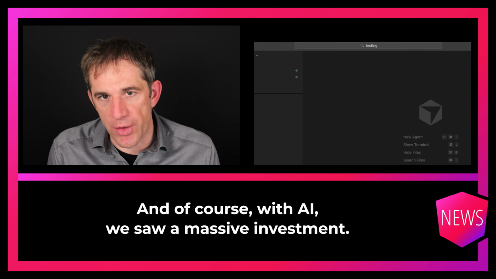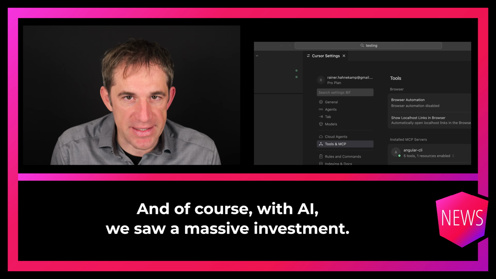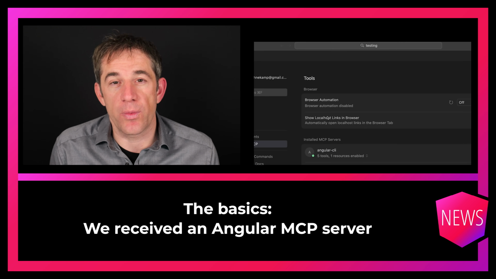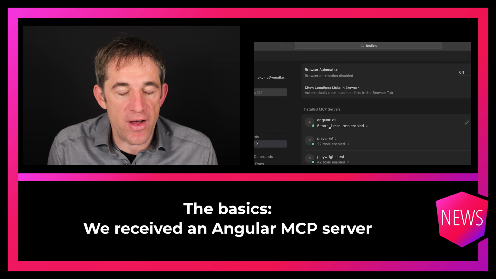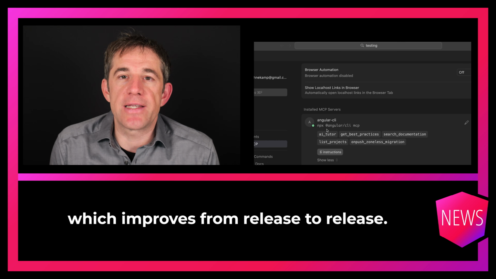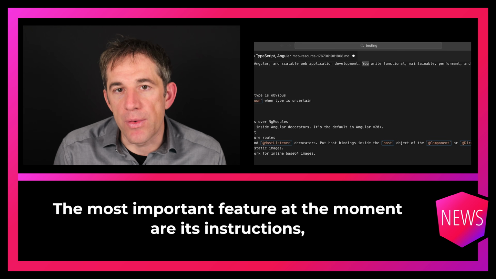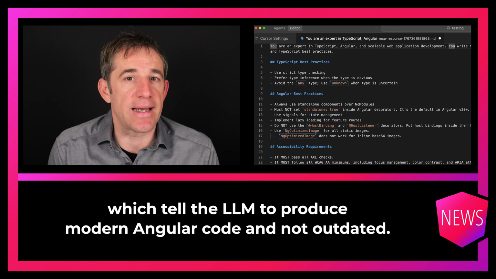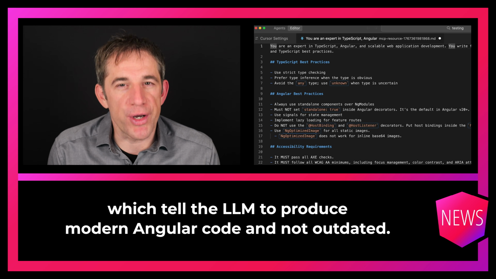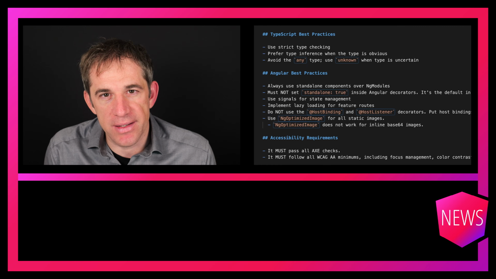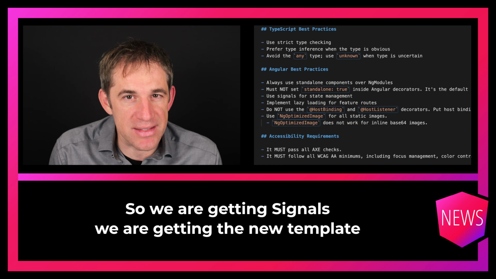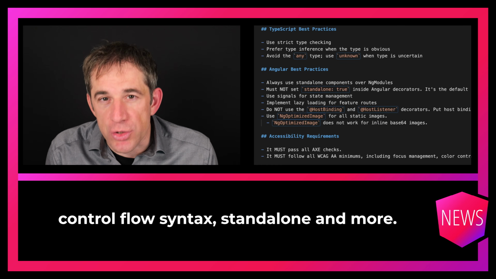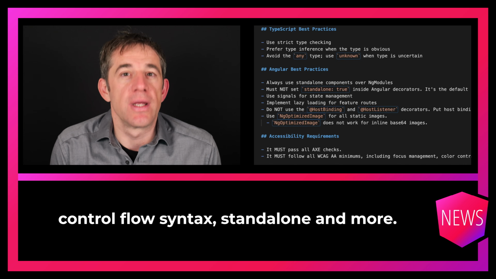And of course, with AI, we saw a massive investment. The basics we received in the Angular MCP server, which improves from release to release. The most important feature at the moment are its instructions, which tell the LLM to produce modern Angular code and not outdated. So we are getting signals, we are getting the new template control flow syntax, standalone and more.